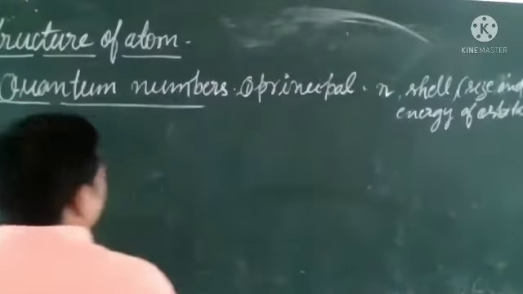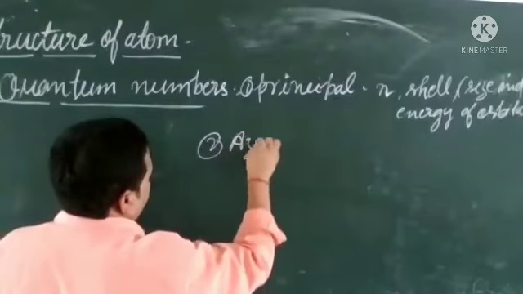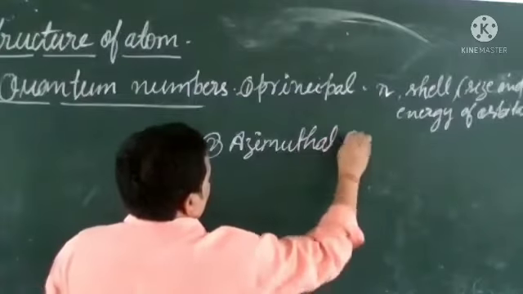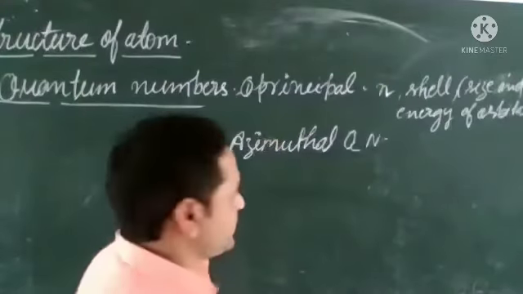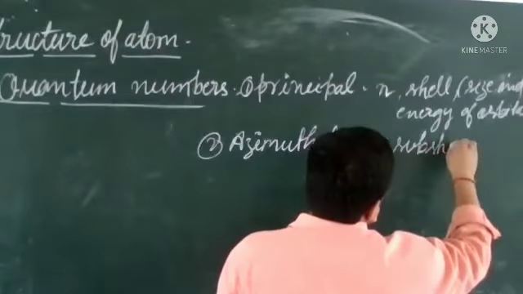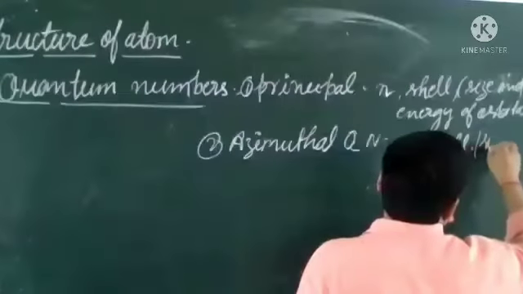Next is the azimuthal quantum number. It shows the subshell, also called the sub energy level.